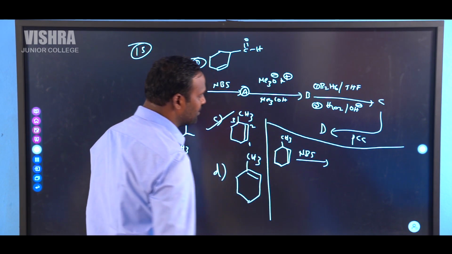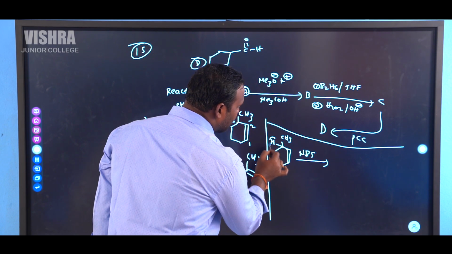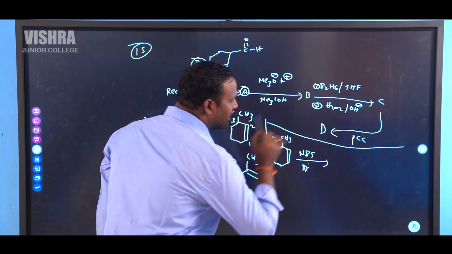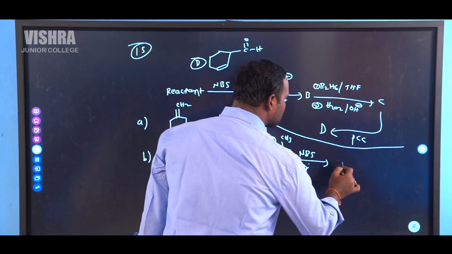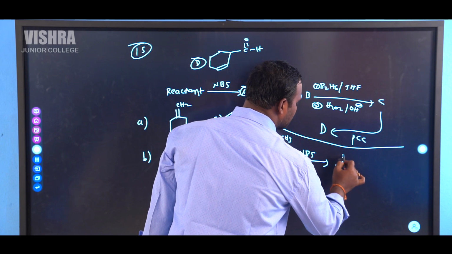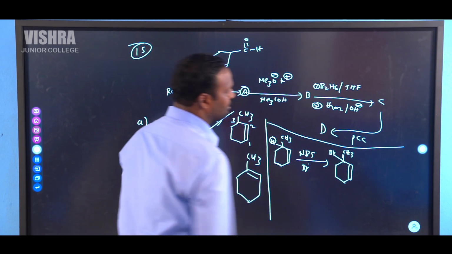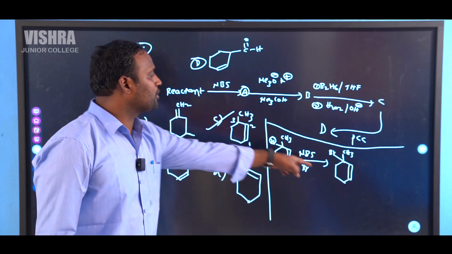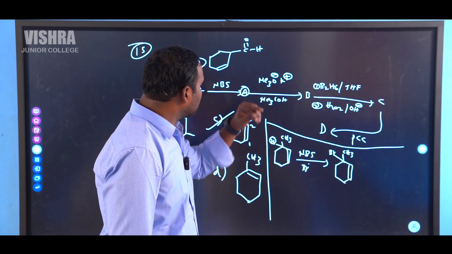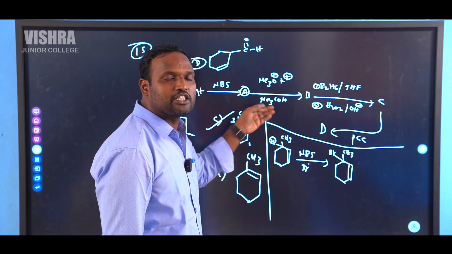Allylic or benzylic bromination. Which one is the allylic carbon in this case? This is the allylic hydrogen. So this hydrogen is replaced by bromine free radical. So substitution takes place indirectly in this case. Here the 3-degree hydrogen or allylic hydrogen is replaced by bromine. That is the A product in this case. Whenever A reacts with potassium tertiary butoxide in the presence of tertiary butyl alcohol.